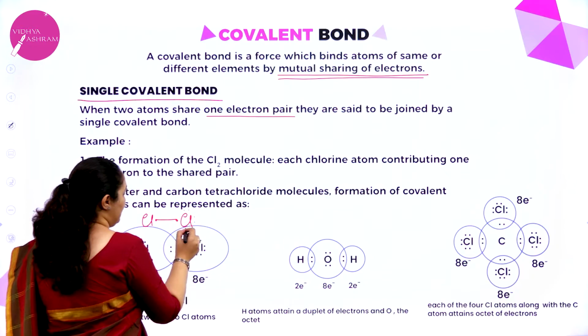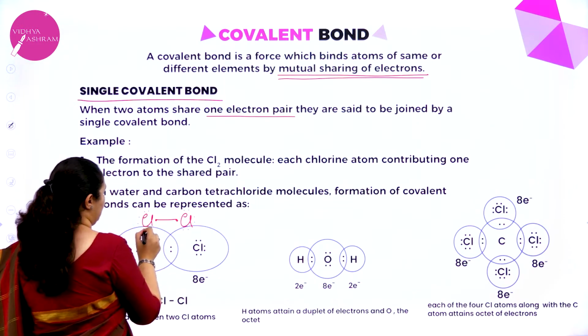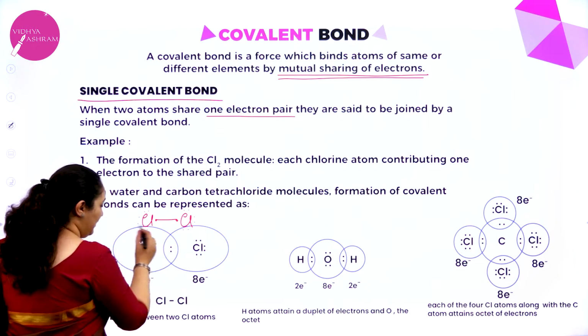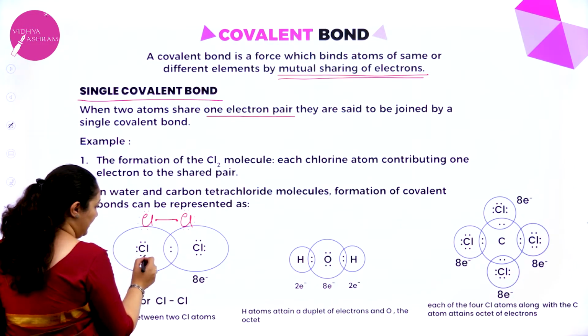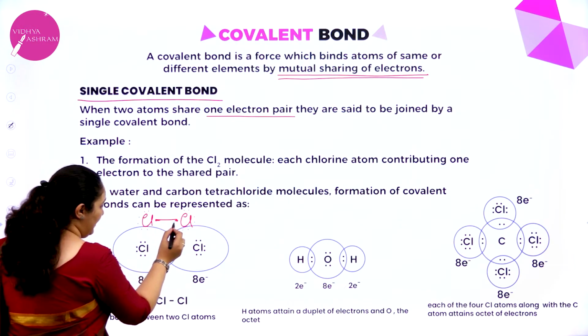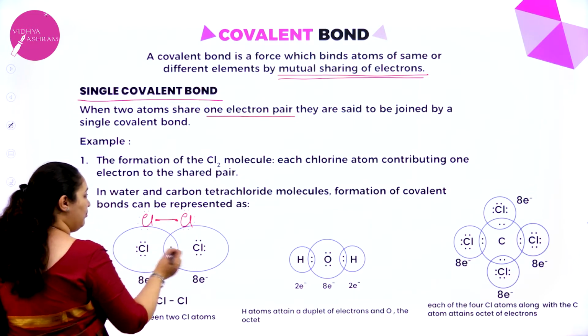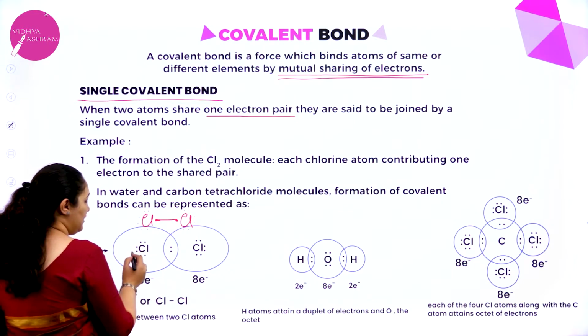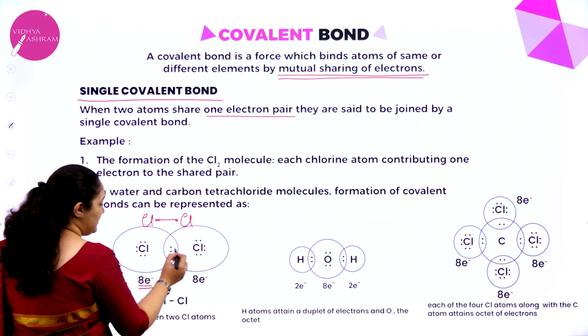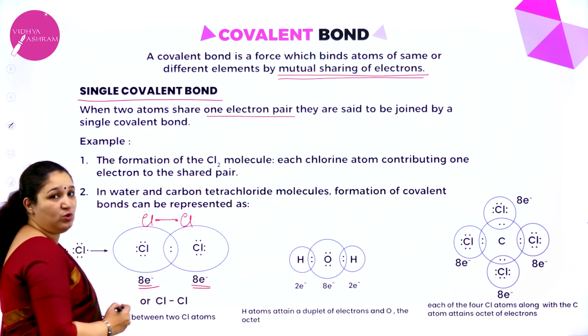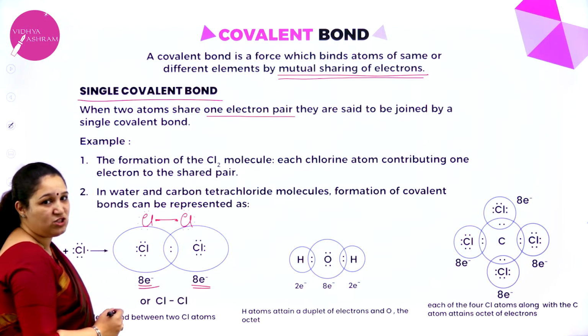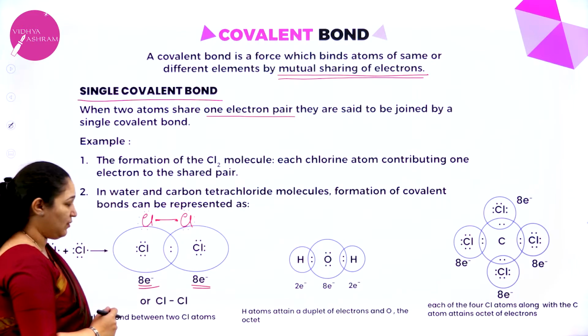Rest it's remaining as it is. Now, same thing we have written here, okay, 6 electrons here and these 2 electrons is shown which is shared for both. So, when I count here 6 plus 2, 8, 6 plus 2, 8. This is how you write the Lewis dot structure, okay.